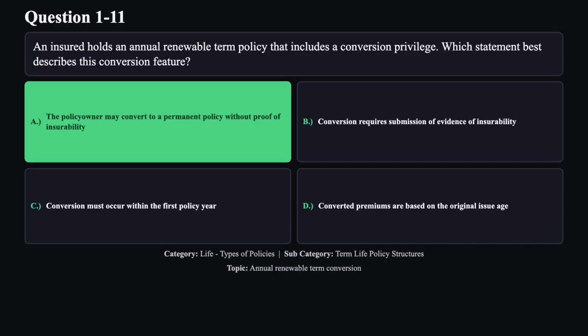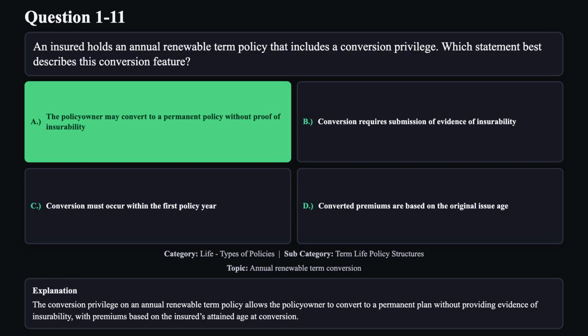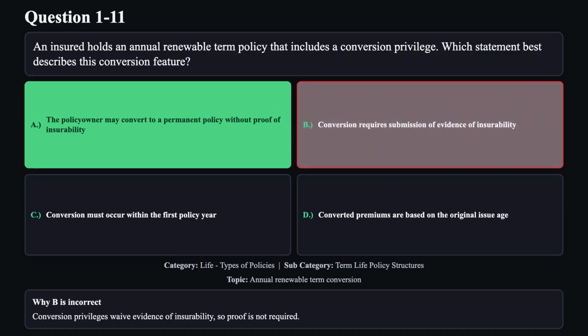The correct answer is A. The conversion privilege on an annual renewable term policy allows the policy owner to convert to a permanent plan without providing evidence of insurability, with premiums based on the insured's attained age at conversion. Reason B is not correct. Conversion privileges waive evidence of insurability, so proof is not required.